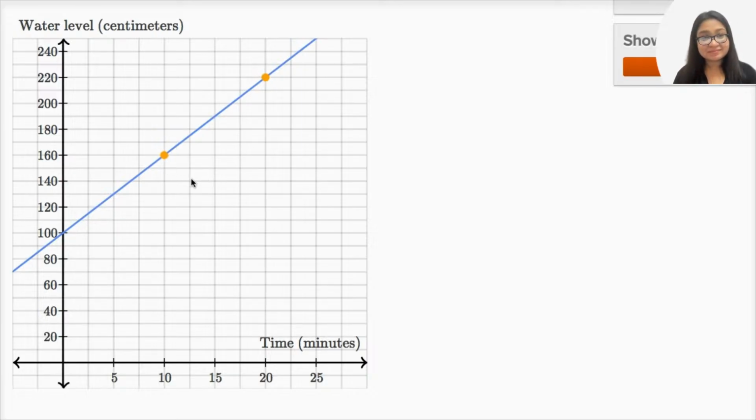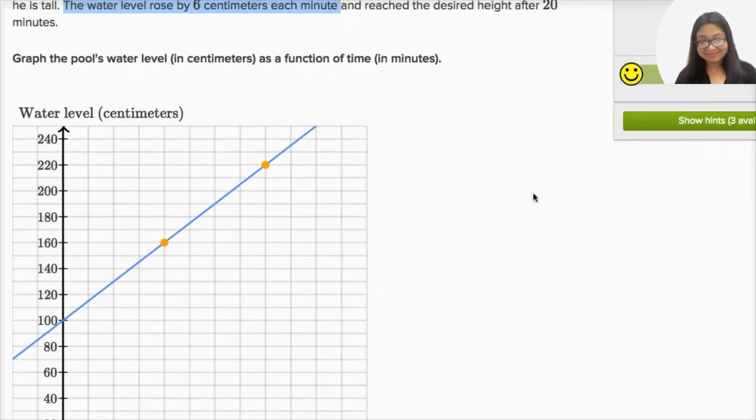Now, I think I'm done. I think this describes it. Now, let's see if it makes sense. This is telling us that at time 0, before he even started filling it, there was already 100 centimeters in his pool. And then after 20 minutes, he's done. And is that consistent with 6 centimeters a minute? Well, it took him 20 minutes to get to 220, but that's an incremental 120. To go from 100 to 220 is 120 more centimeters. So in 20 minutes, he got 120 centimeters. 120 centimeters divided by 20 minutes is 6 centimeters per minute. So this is looking good, and we got it right.